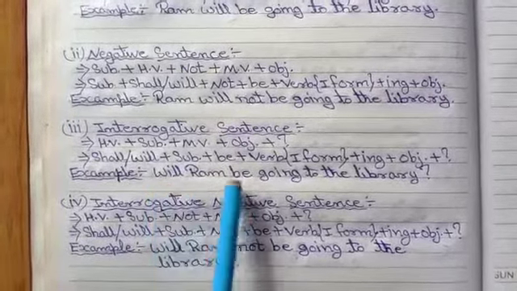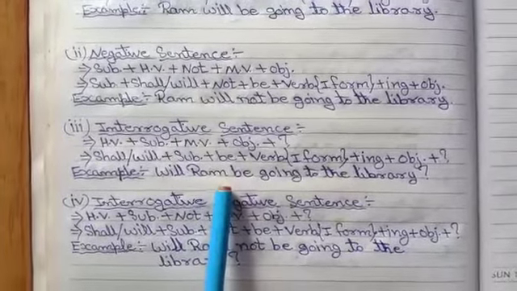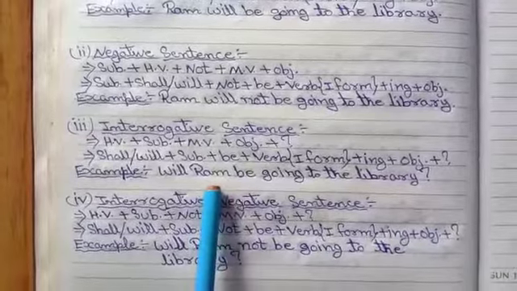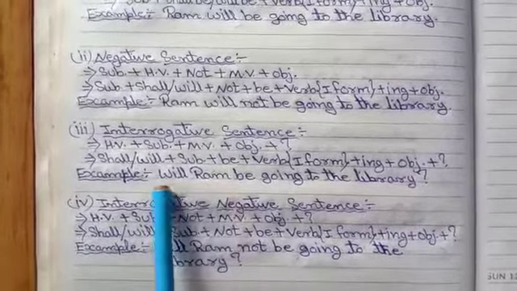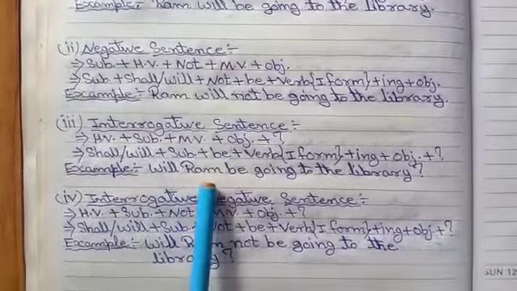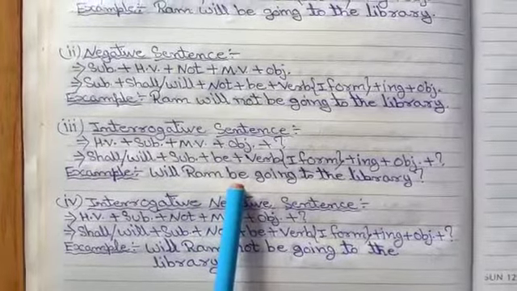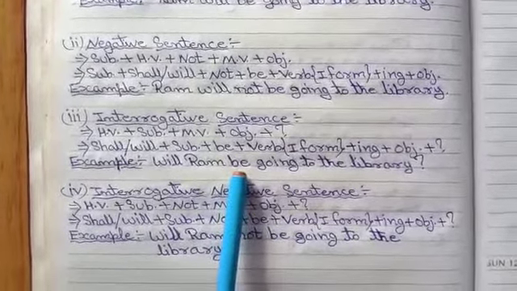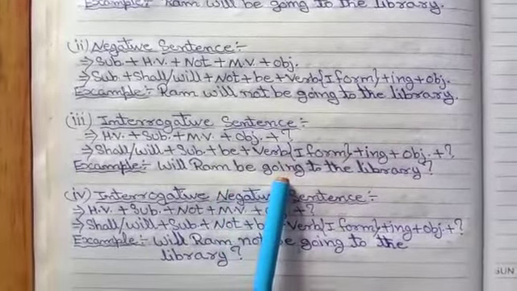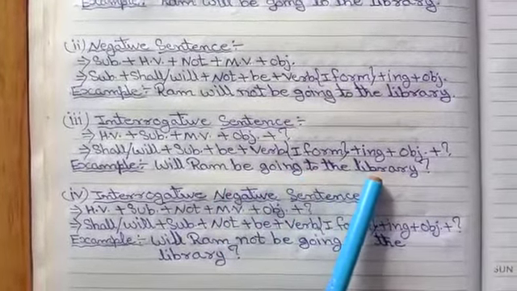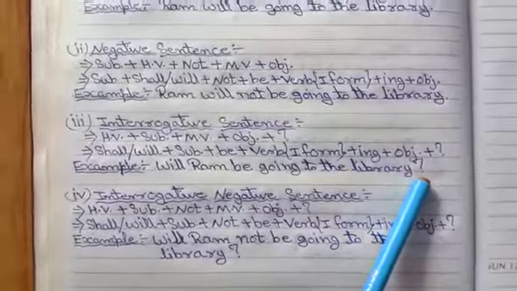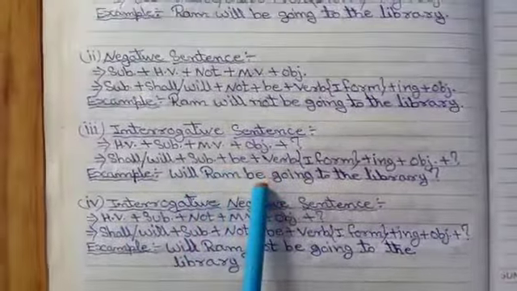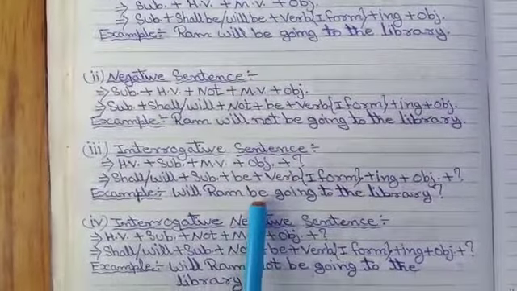The helping verb is will be, but when we make an interrogative sentence of the future continuous tense, first of all we write will, then Ram, then be. Then we add going, which is the main verb, then to the library is the object, then at last the interrogative sign or question mark. So I think all of you understand the structure of an interrogative sentence of the future continuous tense easily.